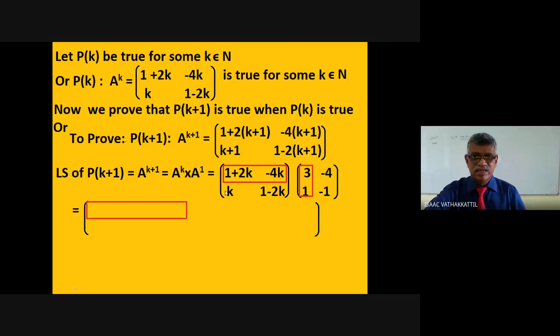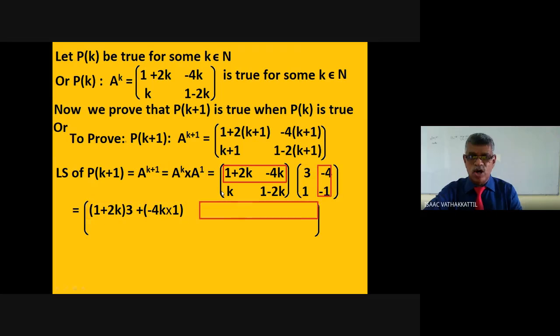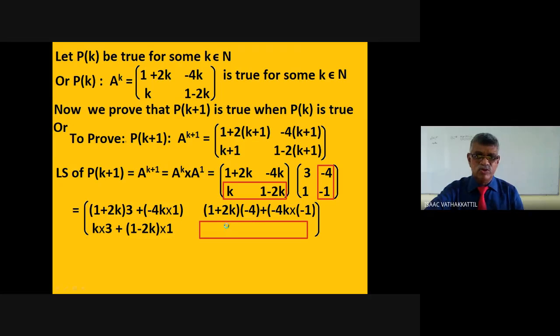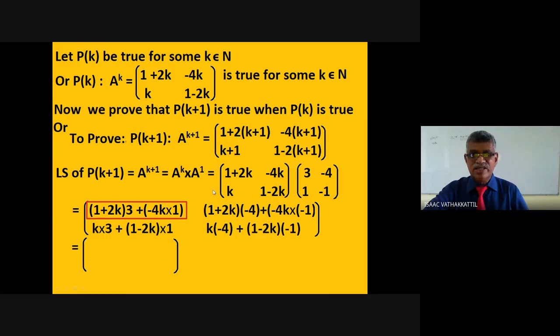Now multiply. You know how to multiply. You multiply row by column: first row, second column, second row, first column. I don't know how to explain how you multiply, you know it. You can even do it yourself. Now we have to simplify this and show that it is the right side.